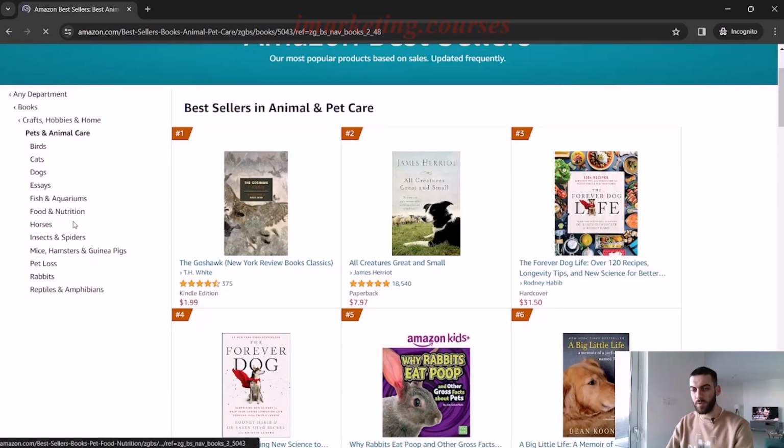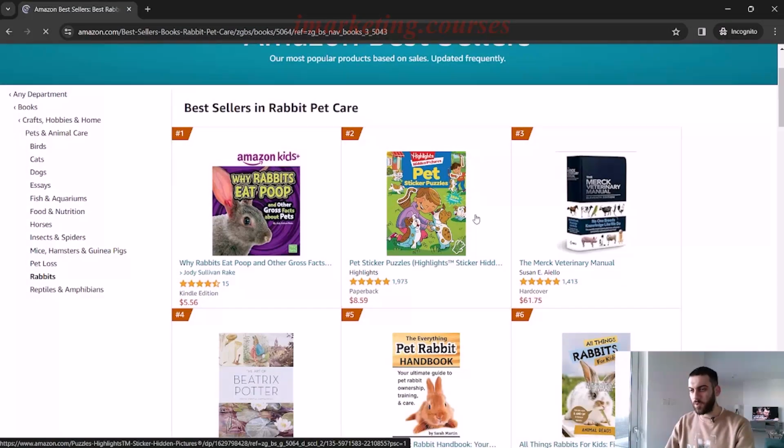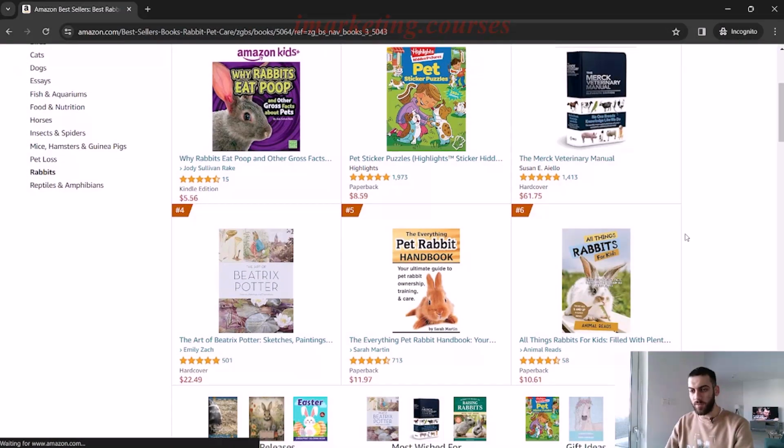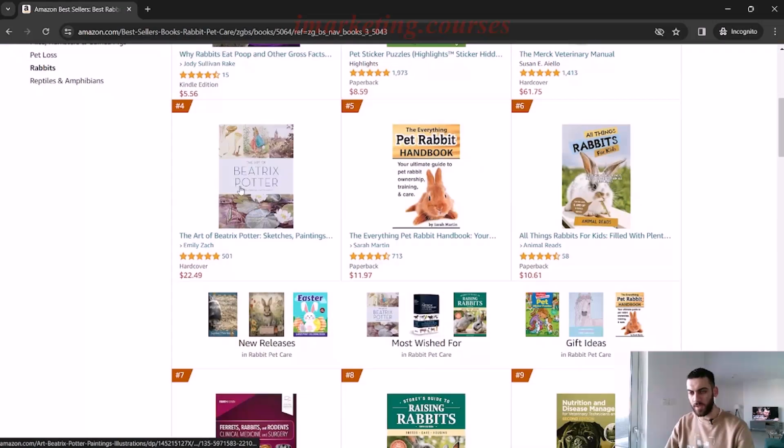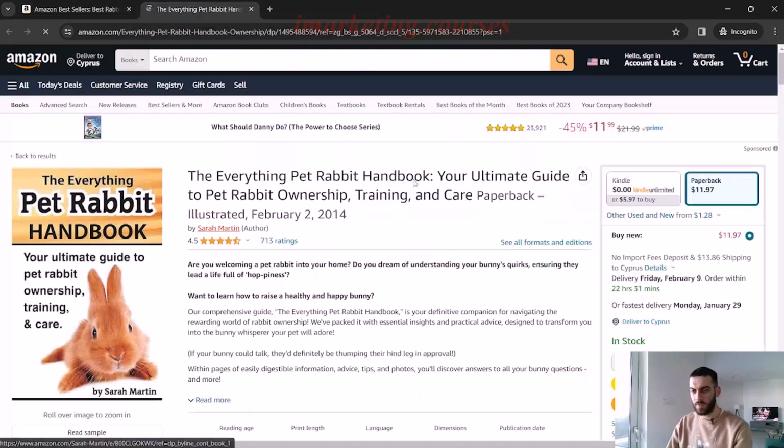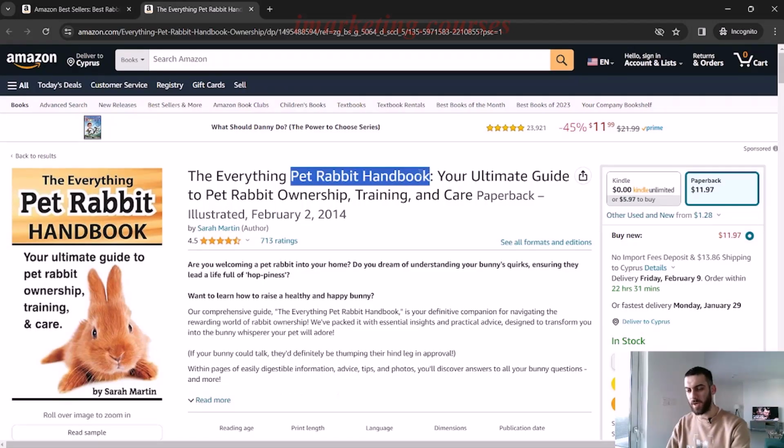Now, which pet do we want to pick? Let's say we want to pick rabbits. And that's the deepest we can go in this niche. So let's see what rabbit books are available. So there's a sticker puzzle, we don't want that. Pet rabbit handbook, that can be one. So it's basically how to train and take care of a rabbit. Awesome. Pet rabbit handbook. Let's copy that.